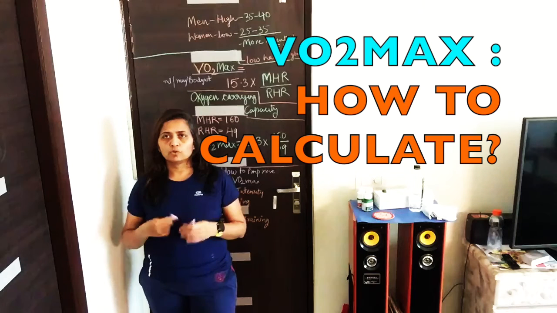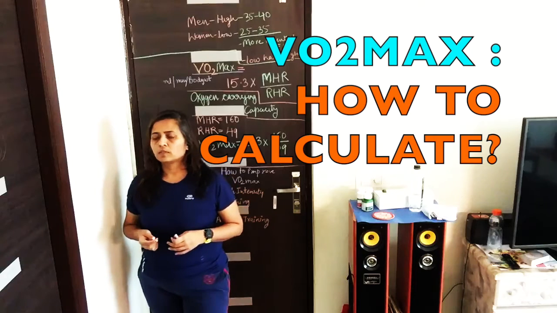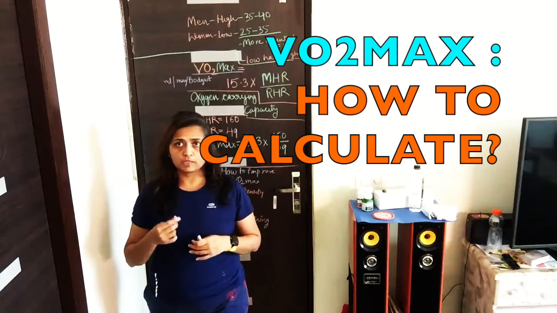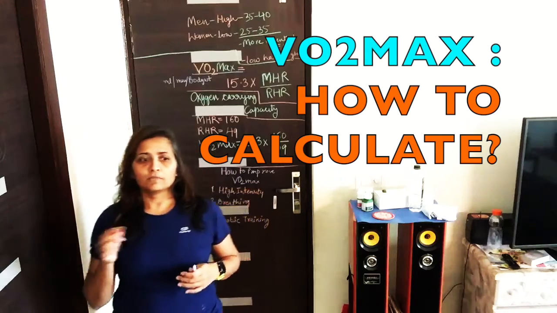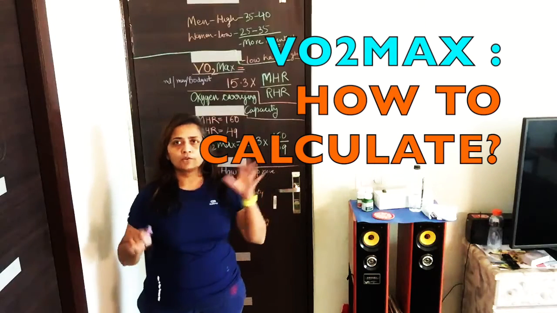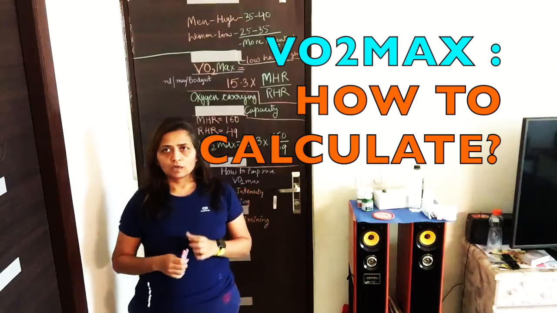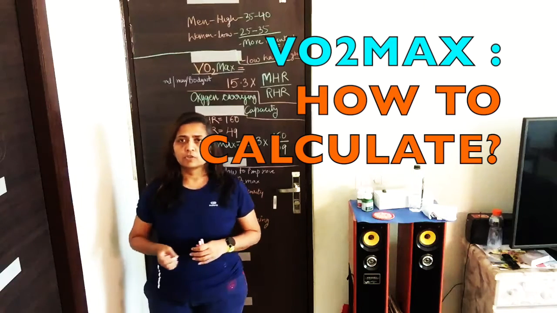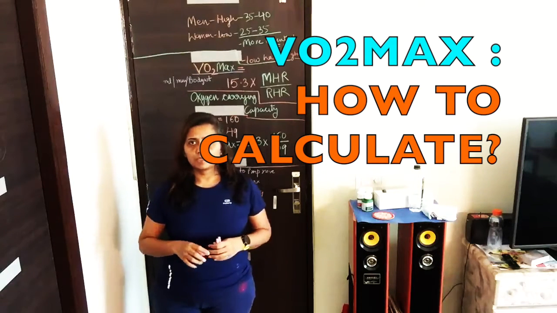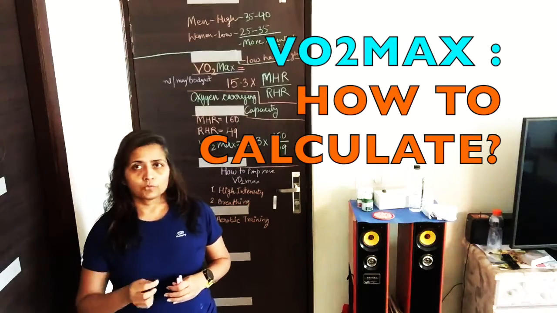So how to work on that, because most workouts these days, especially in the COVID situation and otherwise also, if you perform a structured training format, you can't train outdoors all the time. You have to train indoors, include weights, and include a lot of anaerobic training, stairs training. So how do you calculate what your VO2 max is?